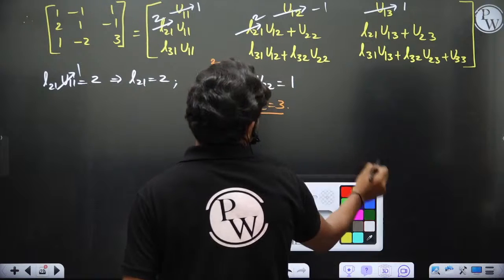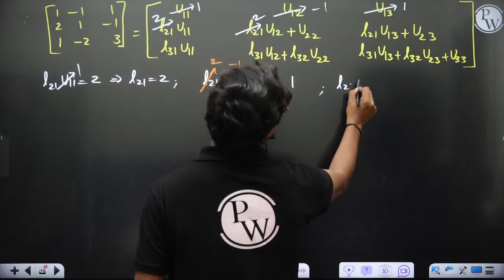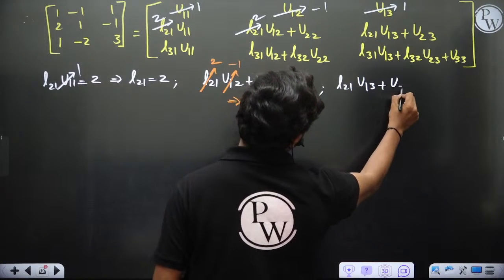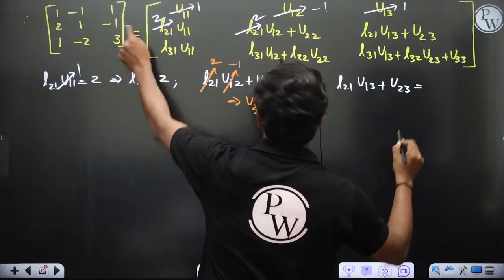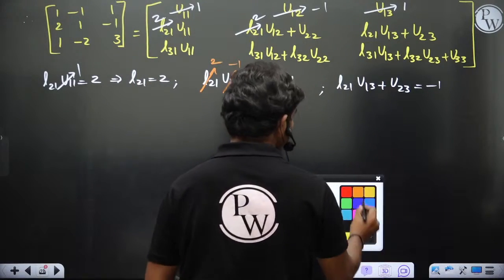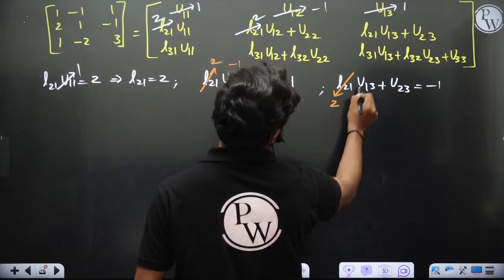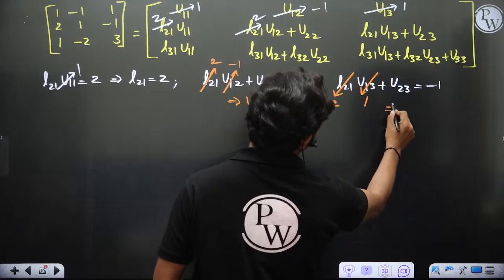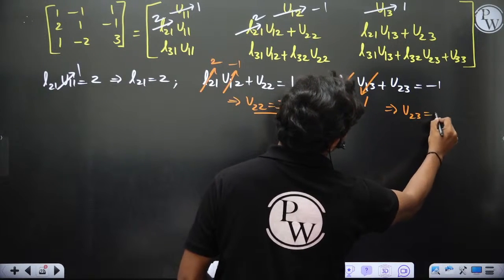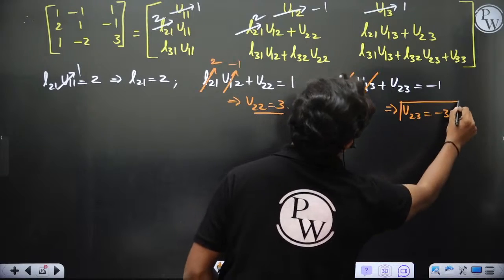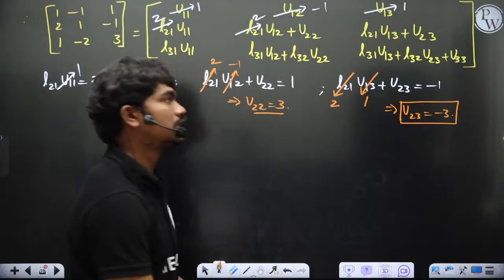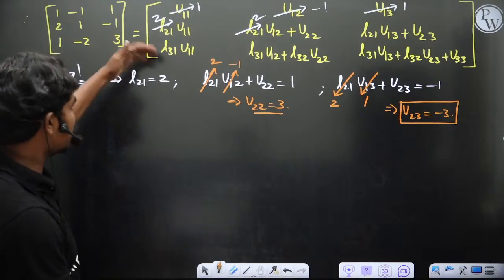Then again, you can see L21 U13 plus U23, second row third column, is equal to -1. So ultimately, L21 is 2, U13 is 1. So this implies U23 is equal to -3. Okay, so U23 is equal to -3. Similarly, let's calculate other elements.